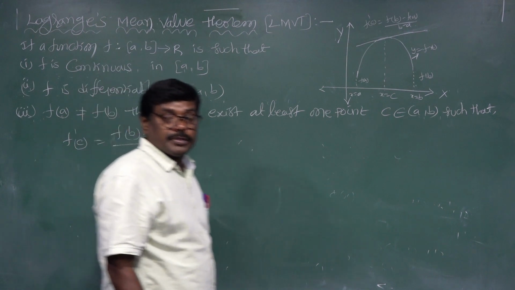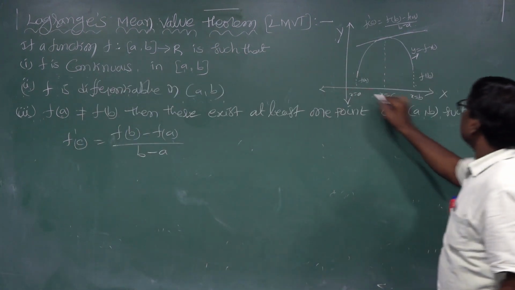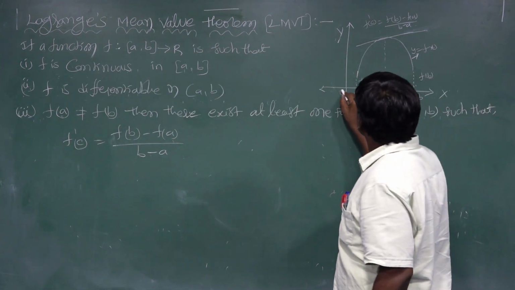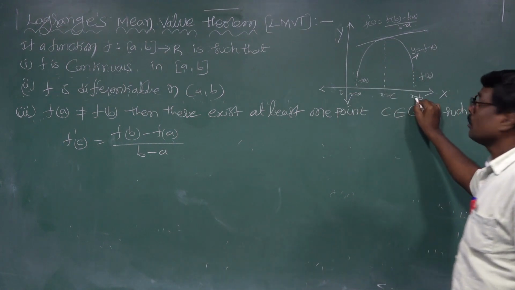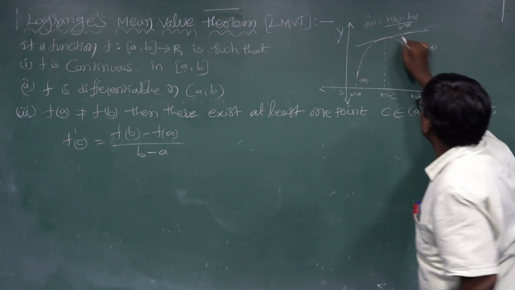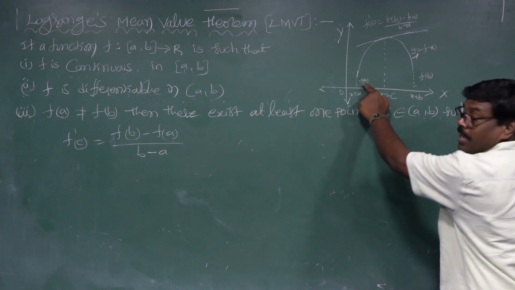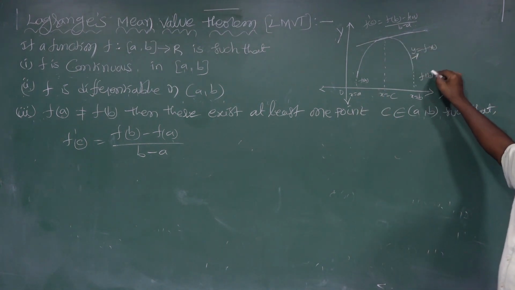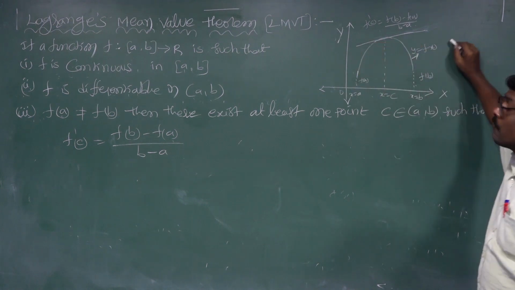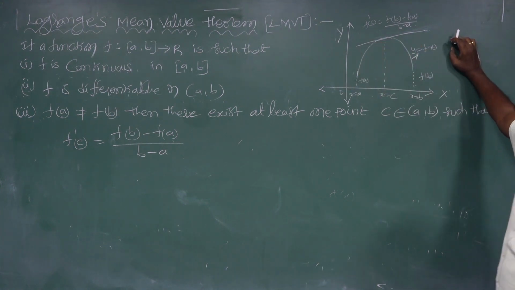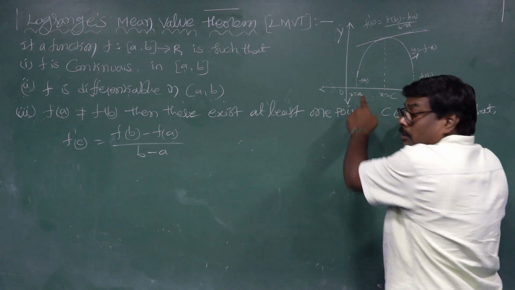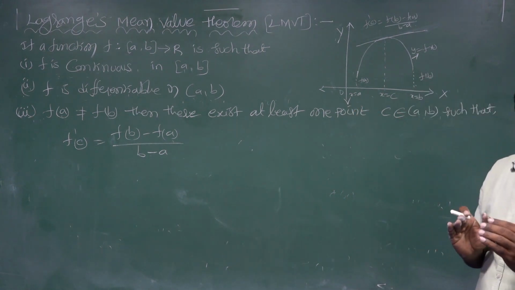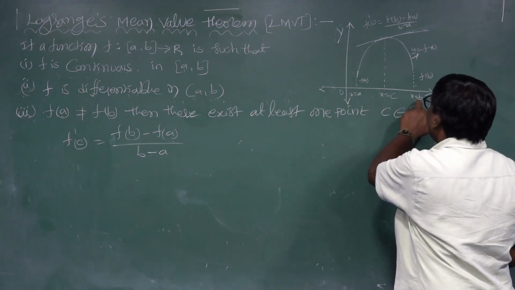Suppose the diagram: this is the x-axis, this is the origin, x equal to a, x equal to b. This curve has a point representing f of a and a point representing f of b. This curve is y equal to f of x. This is the closed interval a comma b.